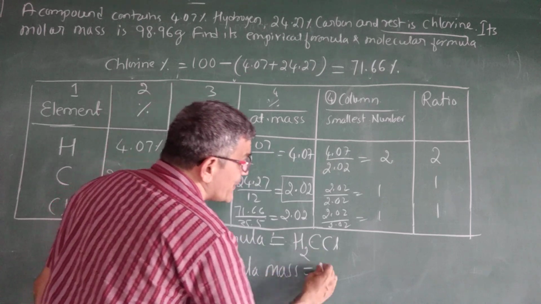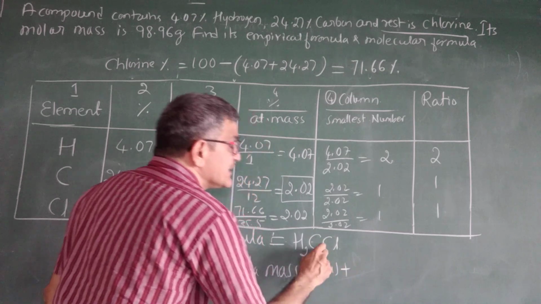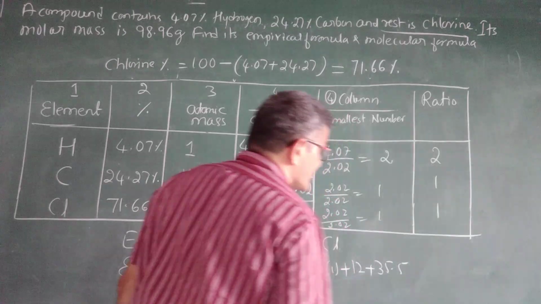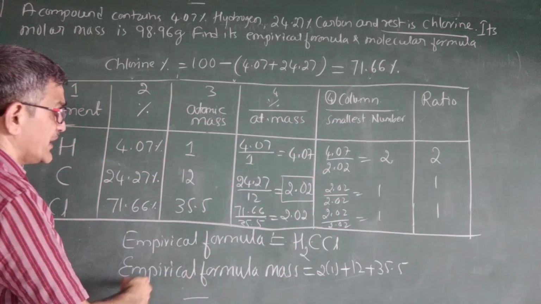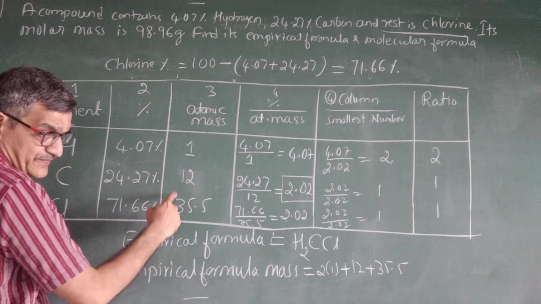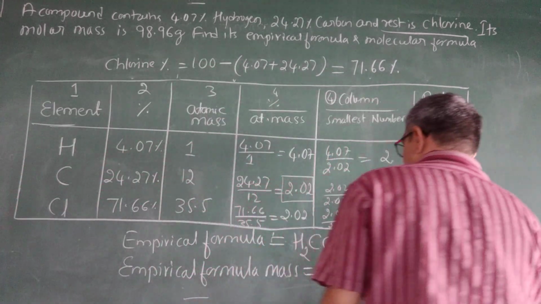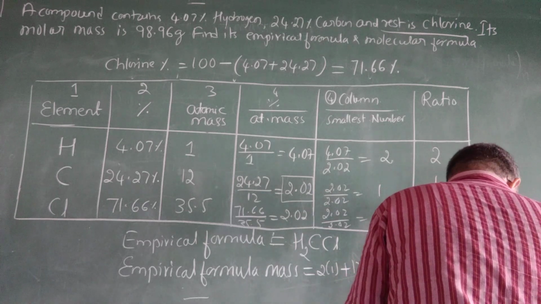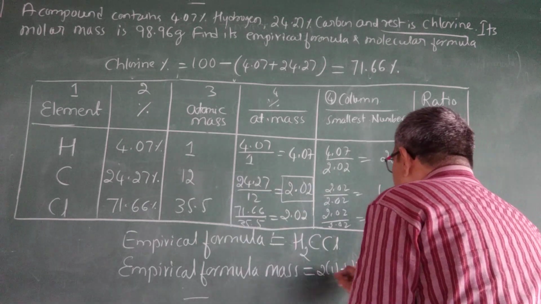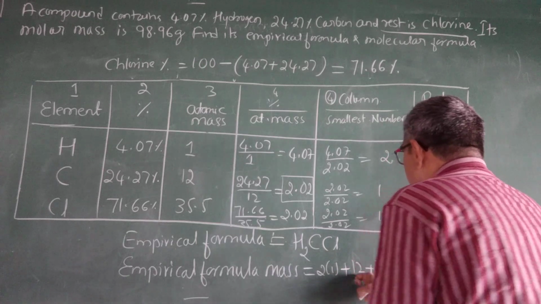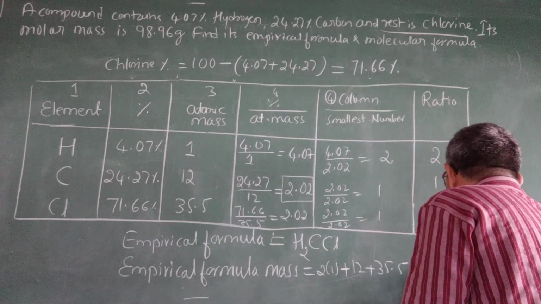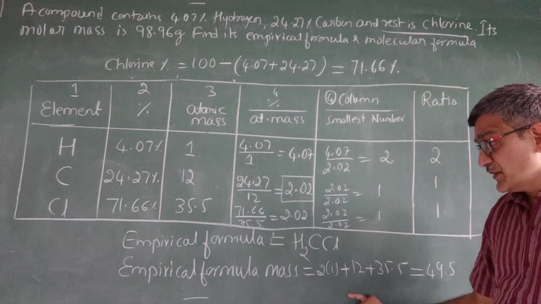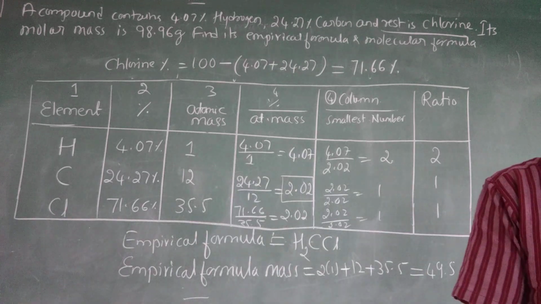So the empirical formula mass here is 2 into hydrogen 1, carbon 12, chlorine 35.5. We add these masses, and the value you get is 49.5. This 49.5 is the empirical formula mass.